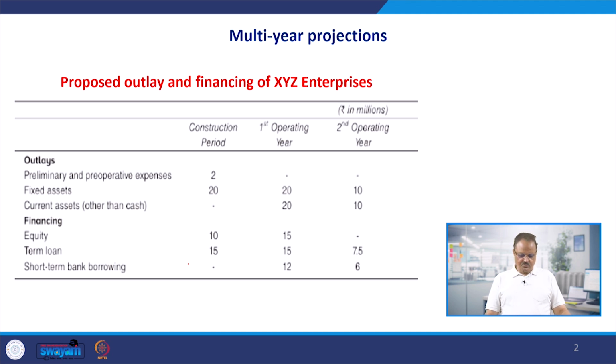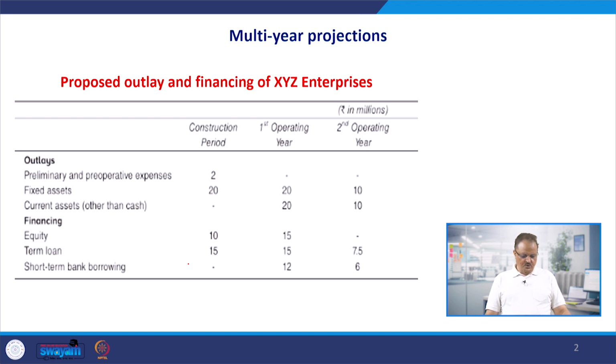So I thought it would be better if we have an idea about multi-year projections, and learn that if we have to project financial estimates for multiple years and prepare the projected financial statements, or dummy financial statements, or pro forma financial statements, then what are the important considerations to be borne in mind. With that intention, we have come here with these multi-year projections. These are already done. We are not doing it here, just trying to see it for the sake of understanding.